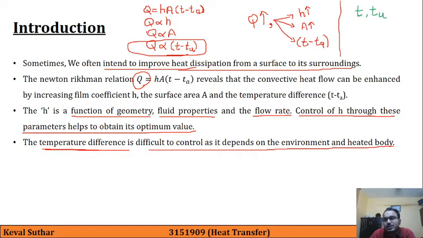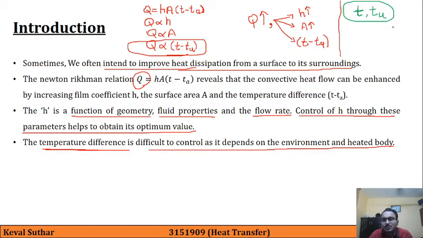T is the temperature of the hot body from which we are supposed to dissipate the heat, and T_A is the environmental temperature. Suppose we are having a two-wheeler and we are running it at 40 km per hour.